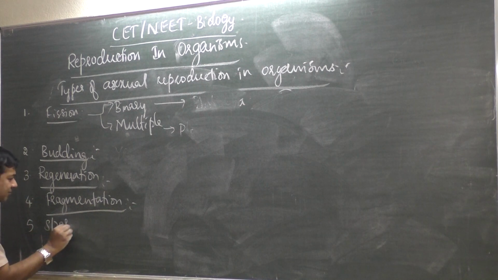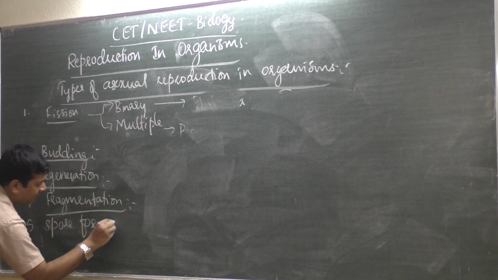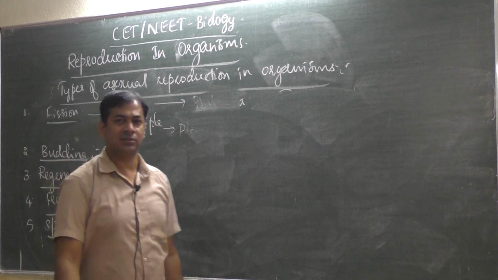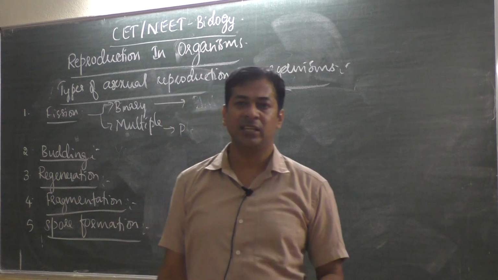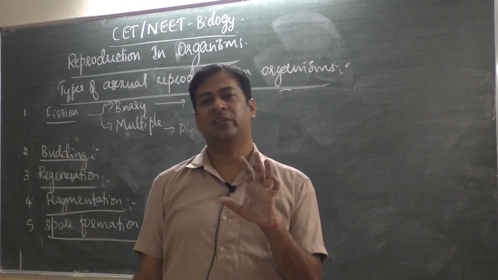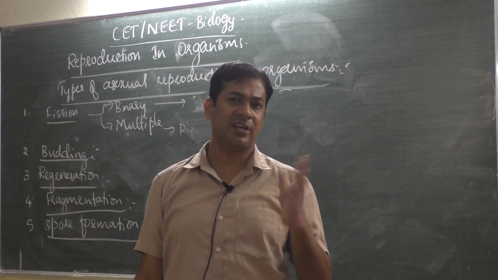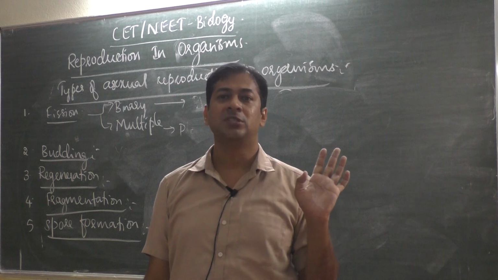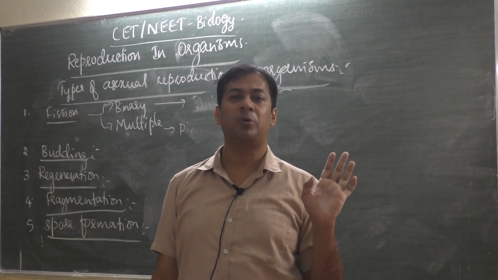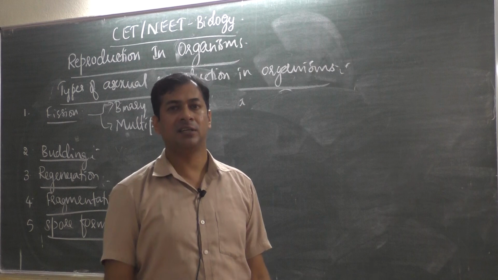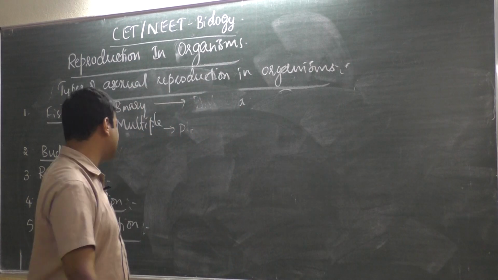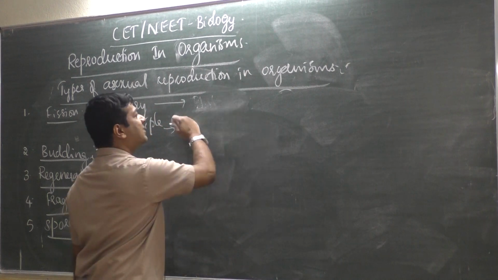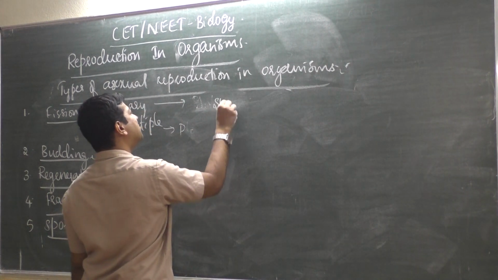Spore formation is there. Spore formation, sometimes, especially in case of algae and fungus, you have learnt in first year, produces different types of spores like zoospores, aplanospores, conidiospores. These are different types of spores produced. Spore production is also a type of asexual reproduction. It is nothing but sporulation.